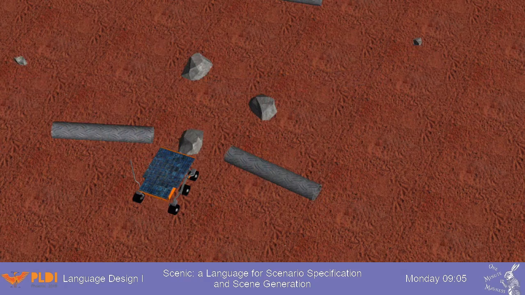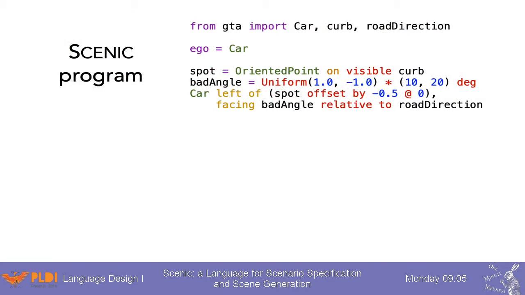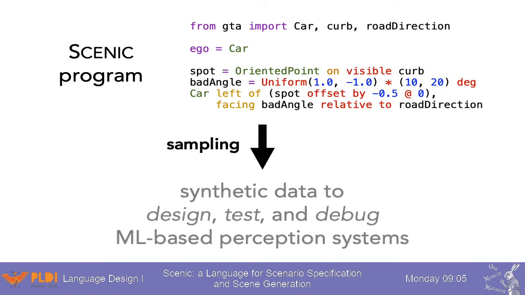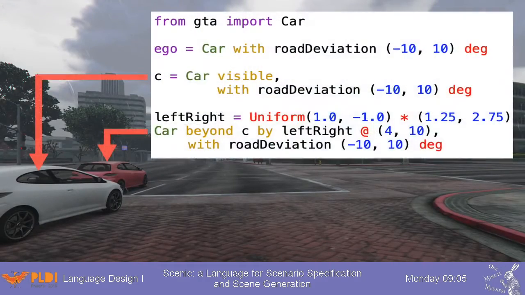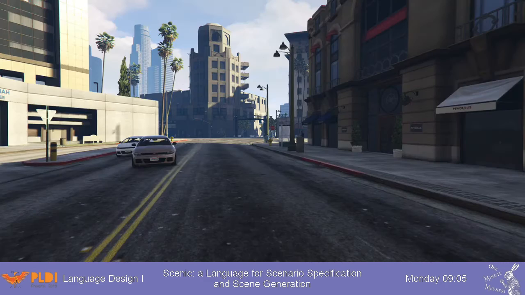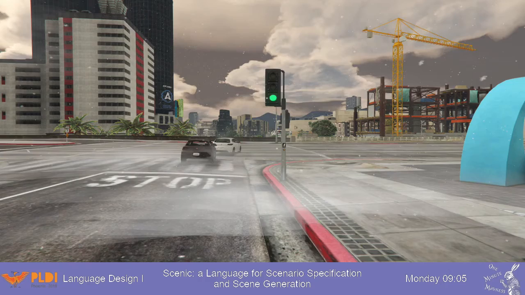Scenic lets you formally define a distribution over environments, which you can then sample to generate data useful for designing and testing your system. For example, if your car-detecting neural network has trouble with overlapping cars, you can write a Scenic program describing such scenes, generate many of them, and augment your training set.